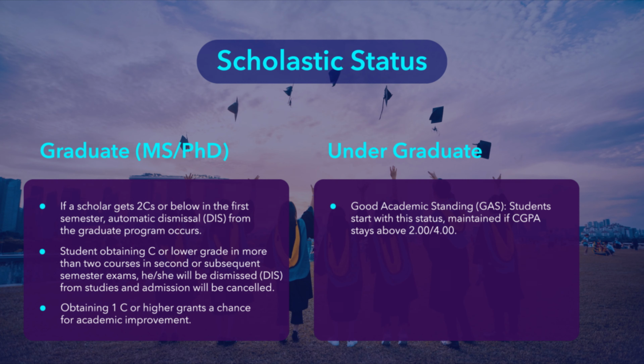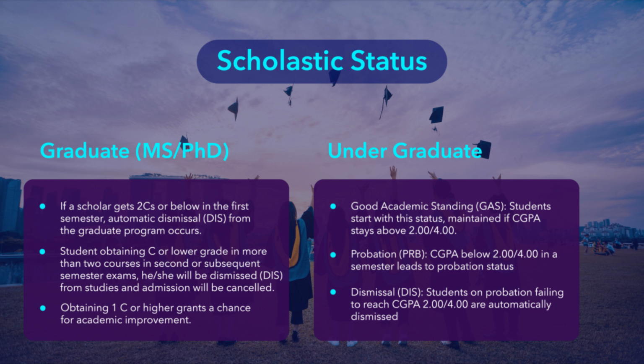Undergraduate programs. Good academic standing, GAS: students start with this status, maintained if CGPA stays above 2 out of 4. Probation, PRB: CGPA below 2 out of 4 in a semester leads to probation status. Dismissal, DIS: students on probation failing to reach CGPA 2 out of 4 are automatically dismissed.